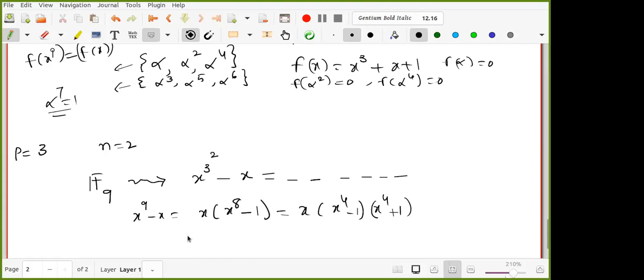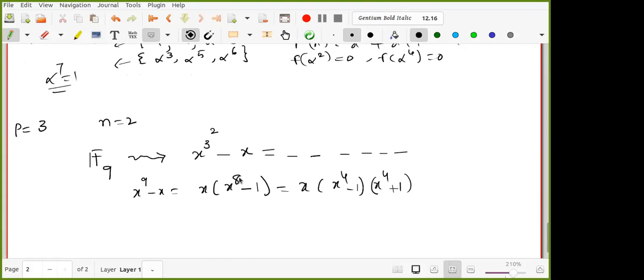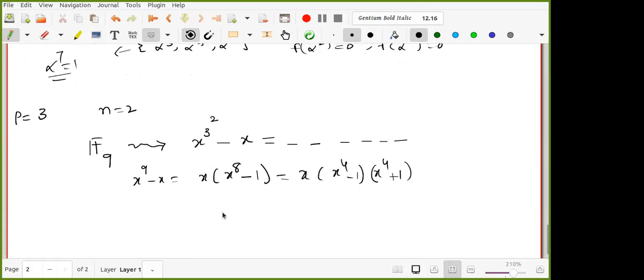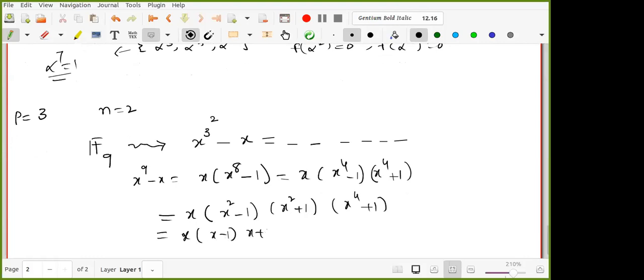Now x cannot split further. x power 4 minus 1 is x square minus 1 into x square plus 1, so we get x into x minus 1 into x plus 1 into x square plus 1 into x power 4 plus 1.